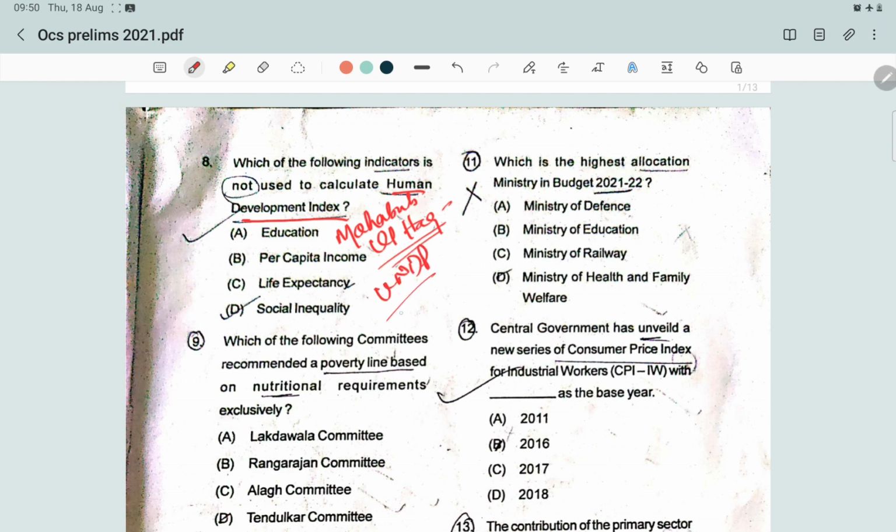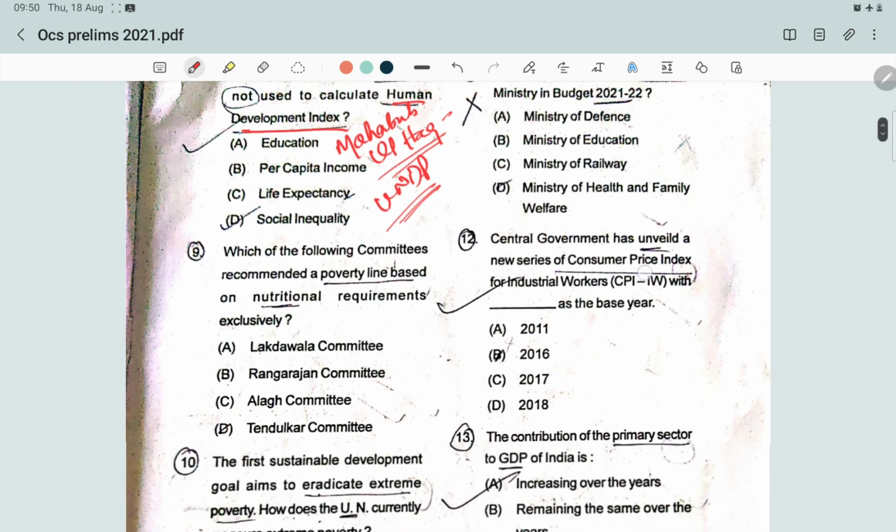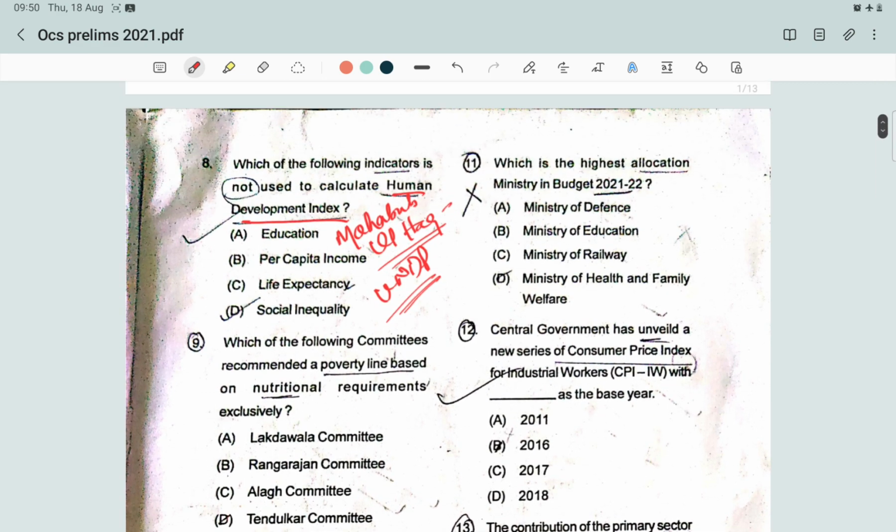to measure a country's development. Other reports published by UNDP are the Multidimensional Poverty Index and the Gender Inequality Index. So what are the indicators? There are 3 dimensions and 4 indicators of the Human Development Index. The dimensions are a long and healthy life, knowledge, and a decent standard of living.